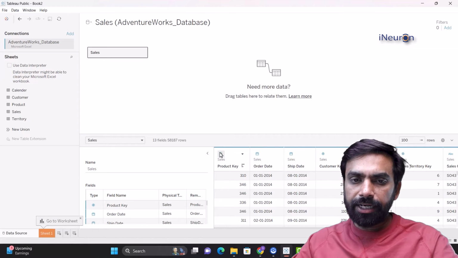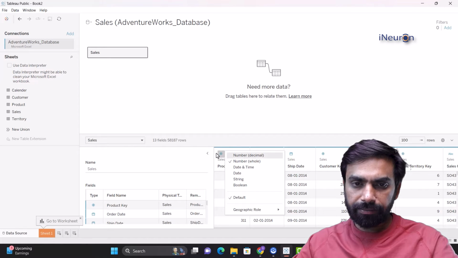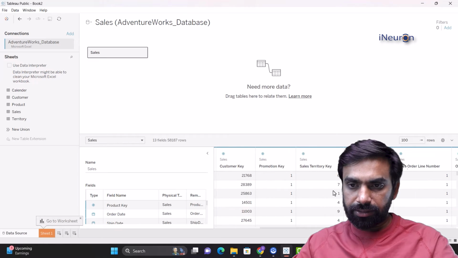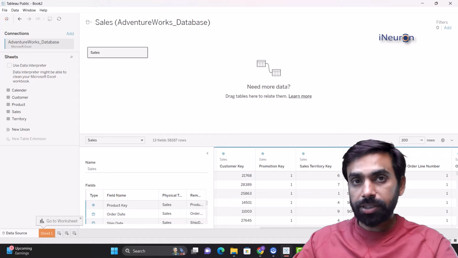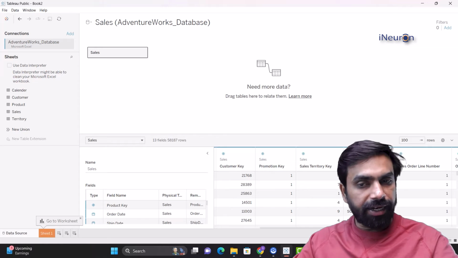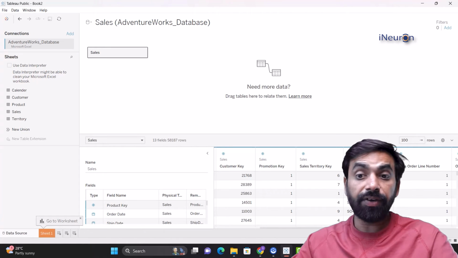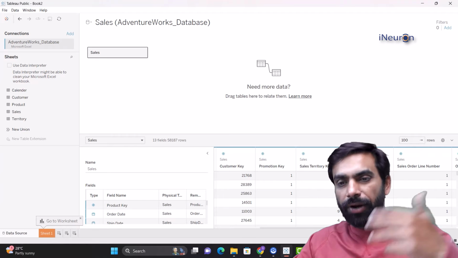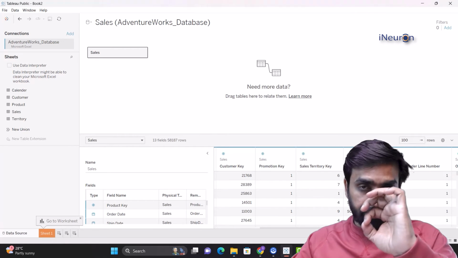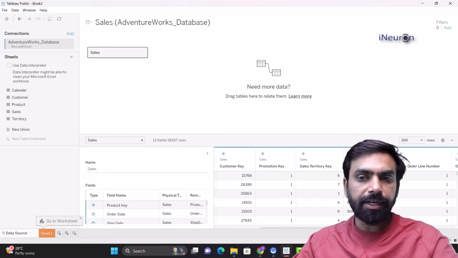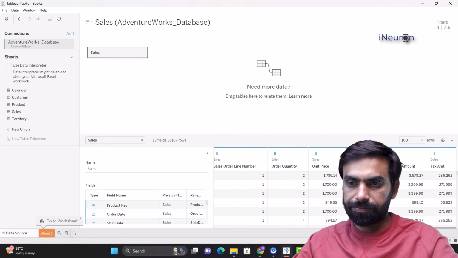Now there is a symbol related to every field. You can see this is a number, a numeric field, the hashtag one. This is a date field over here. This is a text field, sales order number, right? All the sales order numbers seem to be mostly numeric, but it is a combination of alphabets and numbers. If that happens, most BI tools will still take it as a string. They will not take it as numbers, even if the majority of every cell element over here is numbers. That won't happen. So even if there is one alphabet somewhere in the entire column, it's going to take it as a textual or string field, represented by something like ABC and so on, right?